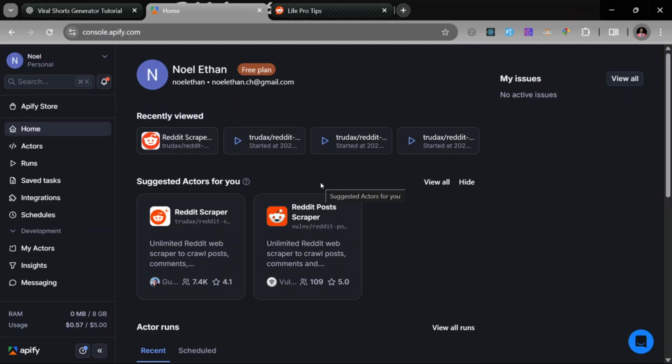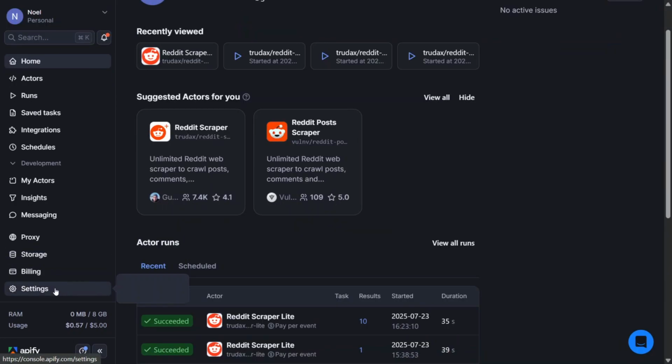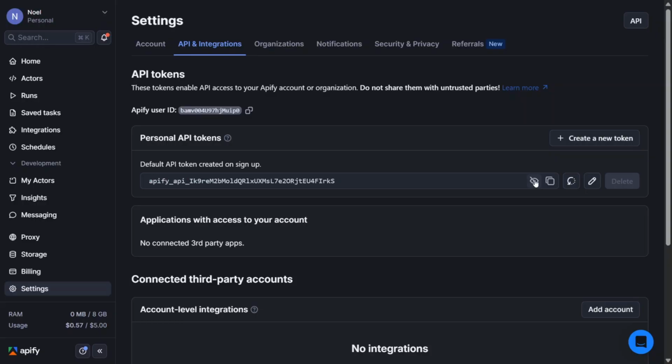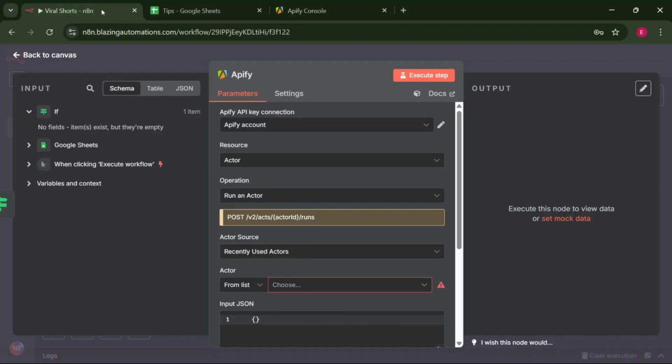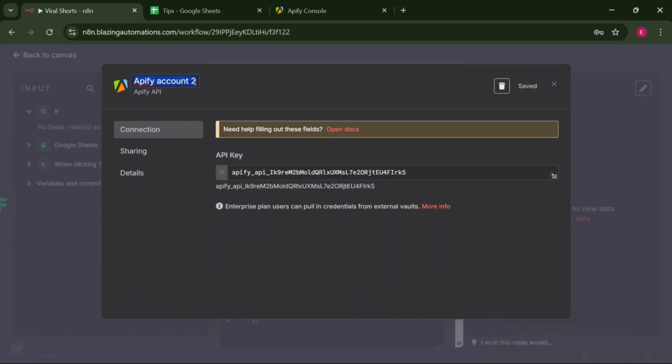And one thing you have to understand is when you sign in for the first time, you're going to be given $5 credit to use on your free plan. The next thing we have to do is to find our API key. So go to the sidebar and scroll down, and to find the settings link, click on the settings, click API integrations. You can always unhide and then copy the API token. Now that you have copied the API token, head back to n8n and paste it inside your new credentials. So let's paste it. After you paste it, click save. So let's hit save. Just like that, you have connected your n8n to your Apify account.